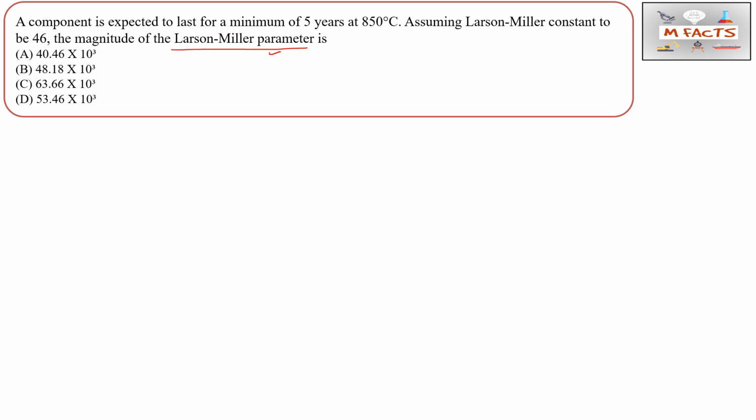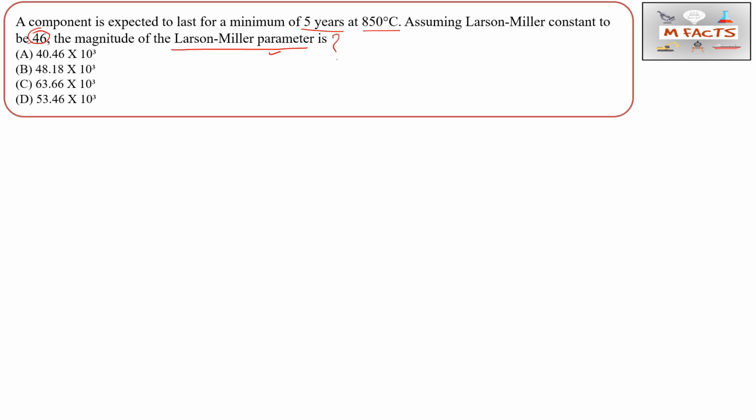The question is: a component is expected to last for a minimum of 5 years at 850 degrees centigrade. Assuming the Larson-Miller constant to be 46, so this Larson-Miller constant is given. I will tell you what the Larson-Miller constant is. They are asking for the magnitude of the Larson-Miller parameter. Okay, so this is the question.